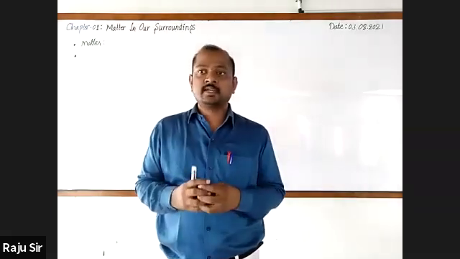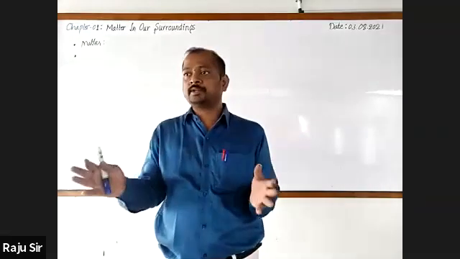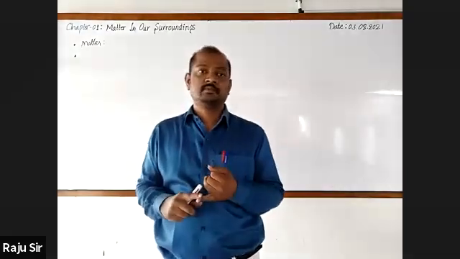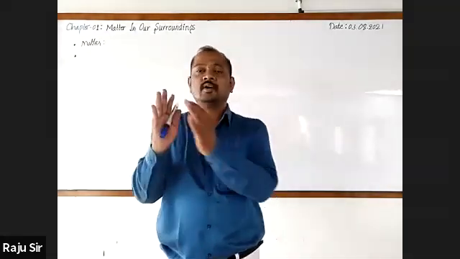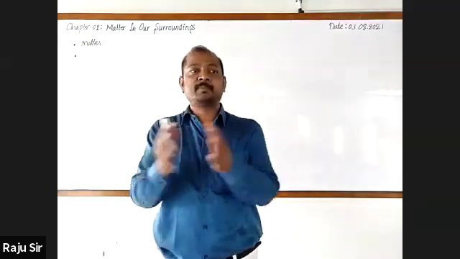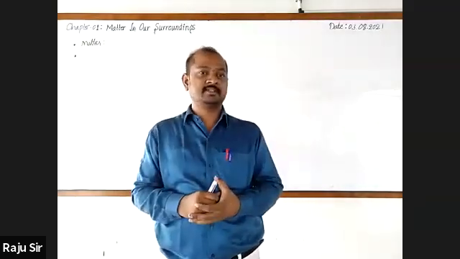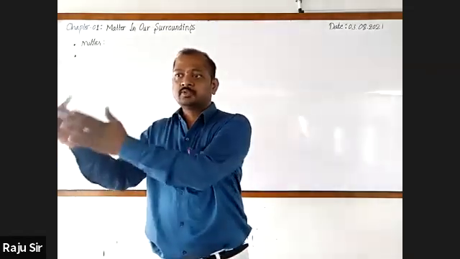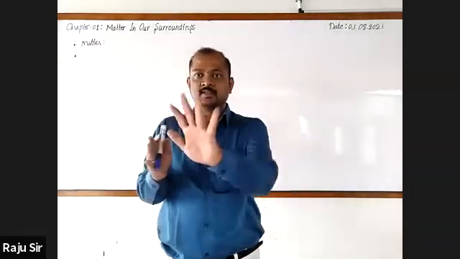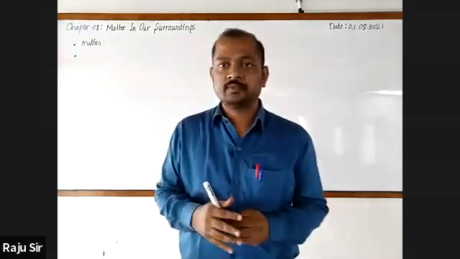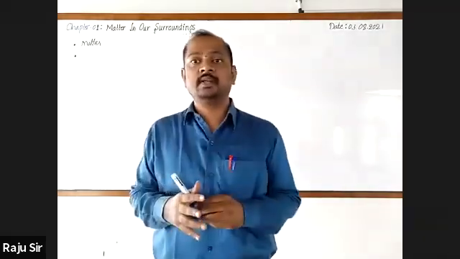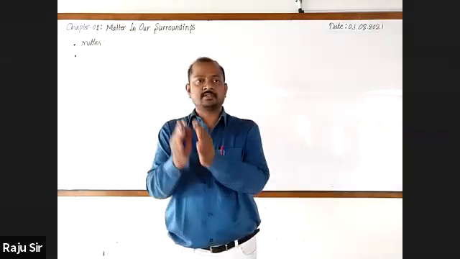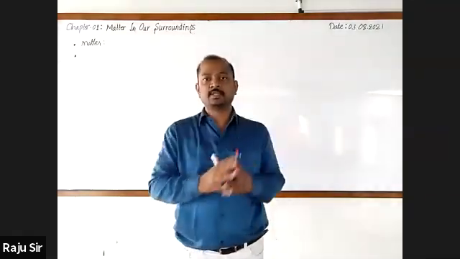Then our modern scientists have classified the matter on what basis? Physical properties and chemical properties. On the basis of physical properties, they are classified as solid, liquid, and gases. On the basis of chemical properties, they are classified as elements, compounds, and mixtures.